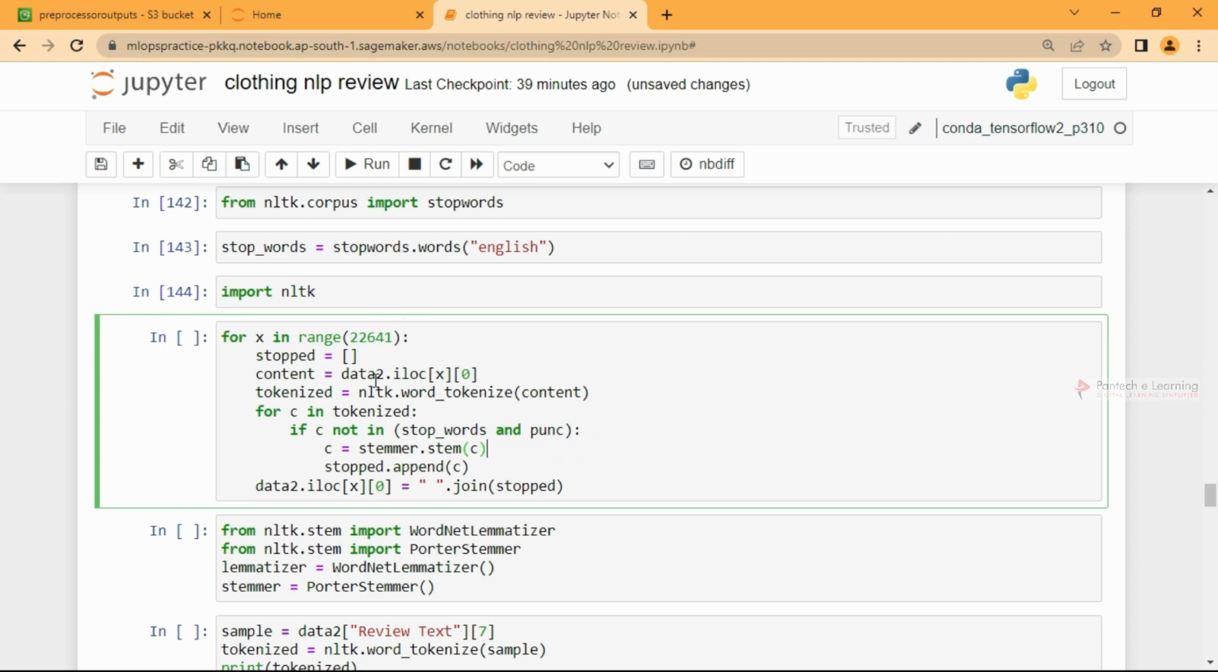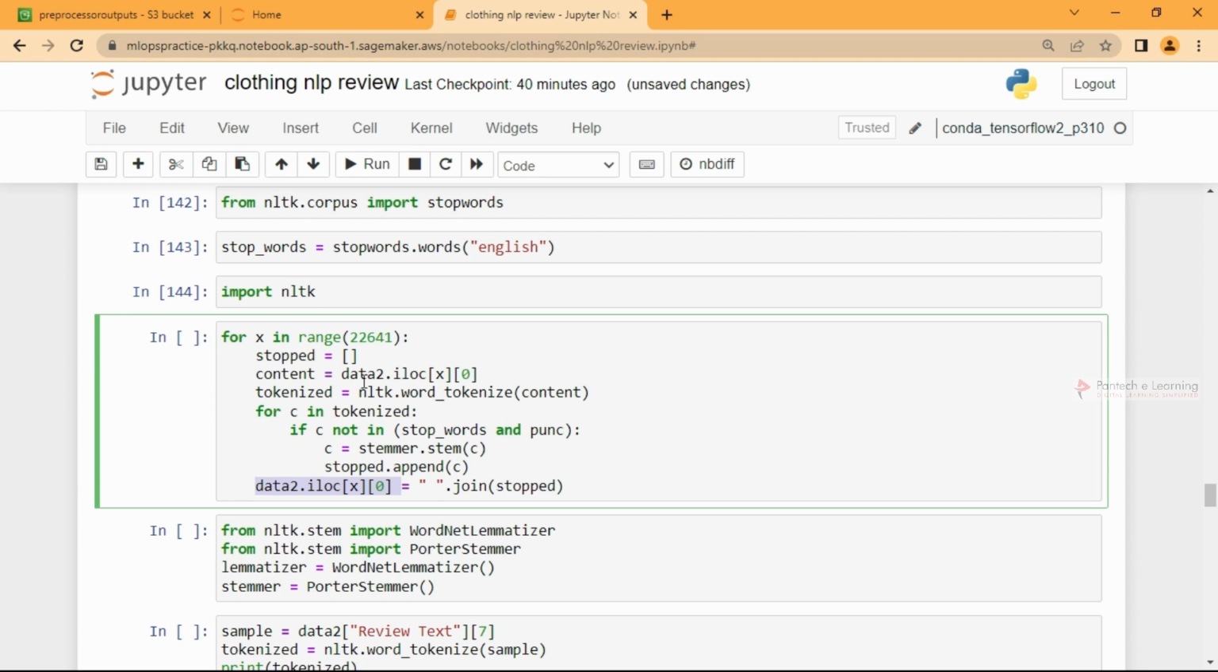Once again, I'll tell you, if I use iloc and pass the number here one by one, it will give me the row, and if I go for 0, it will give me the text alone. I am using a for loop in the range of the whole number. So from 0 till the last number, it will take the content and convert it into words. Using a for loop one by one, each word goes inside. If the word is not in the stop words and punctuation is not present, it will pass inside. I'll stem it directly and append it. Whatever I have appended is going to be joined into a sentence and added in the same location.